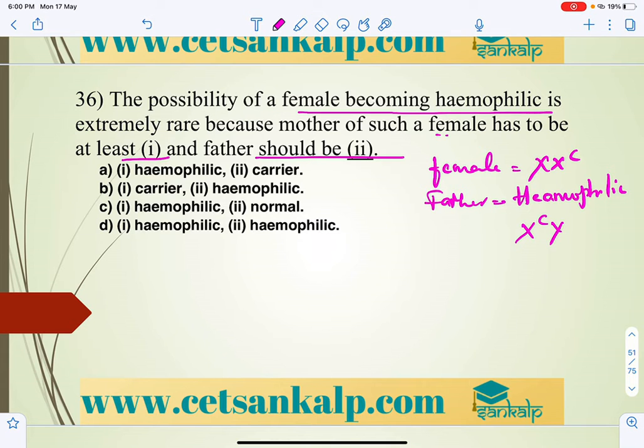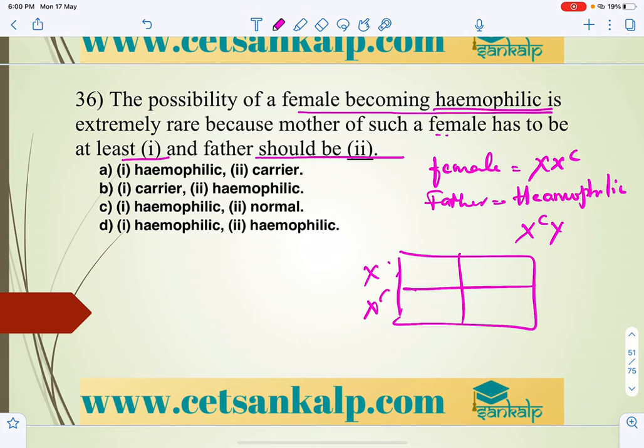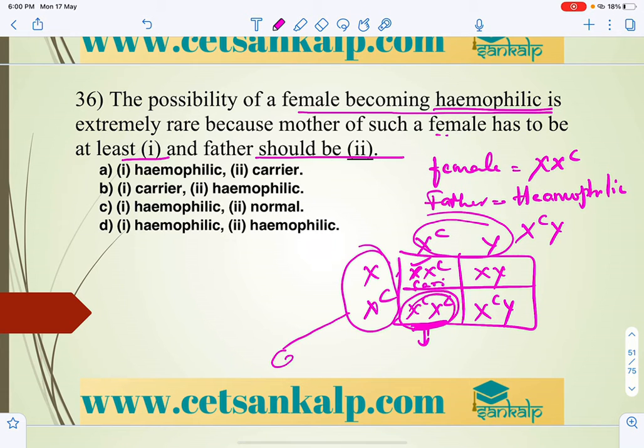So then only we can see XCY. The possibility of a female becoming hemophilic: now we can cross this. XC, X and XC and Y. So X XC, this can compensate, carrier. X and Y normal, XC XC affected, and then XC and Y. For the female to become hemophilic, this condition should be there: the female should be a carrier and the male should be hemophilic. So carrier and hemophilic.